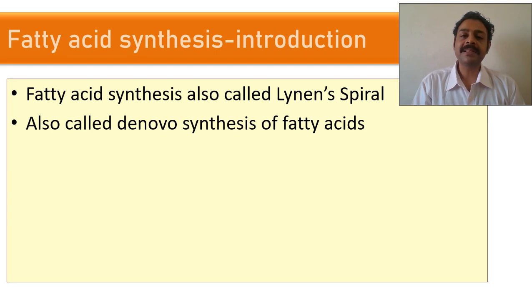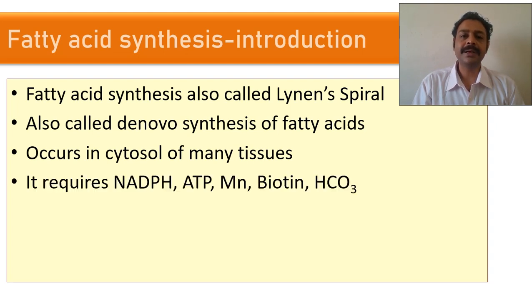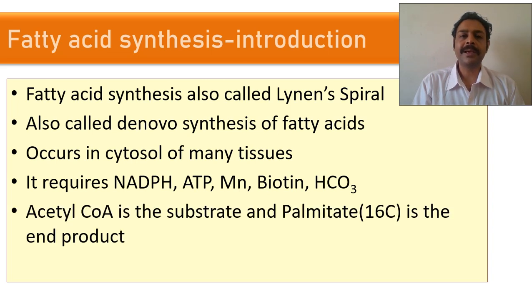This fatty acid synthesis is also called de novo synthesis. De novo means what? Production of fatty acid inside our body. It usually occurs in the cytosol. Since it is a building up of substances, anabolism, it happens usually in the cytosol. So what are the precursors it requires? It usually requires acetyl-CoA. Next, you need NADPH, ATP, manganese, biotin, and bicarbonate as the carbon dioxide source. So 8 acetyl-CoA are needed to produce the 16-carbon palmitic acid. Palmitic acid is a fatty acid.